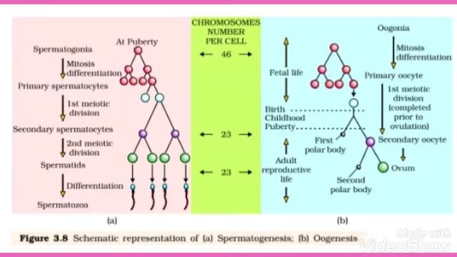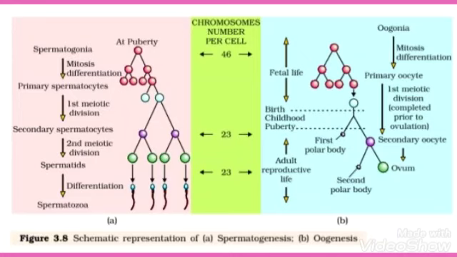Follicle stimulating hormone acts on the Sertoli cells and stimulates the release of some factors that help in the process of spermatogenesis, while the luteinizing hormone, LH, acts on the Leydig cells and stimulates the synthesis and secretion of androgens, which in turn stimulate the process of spermatogenesis.